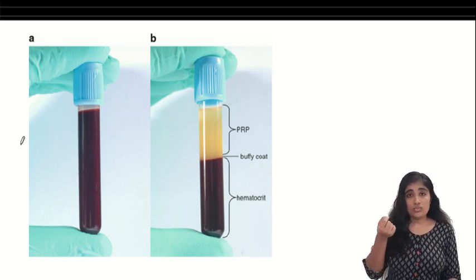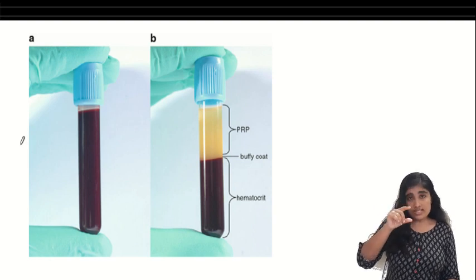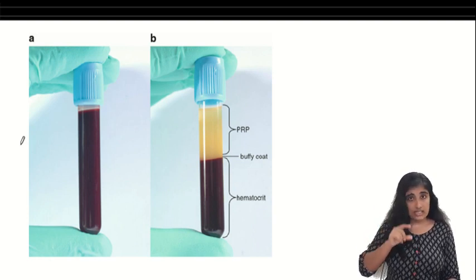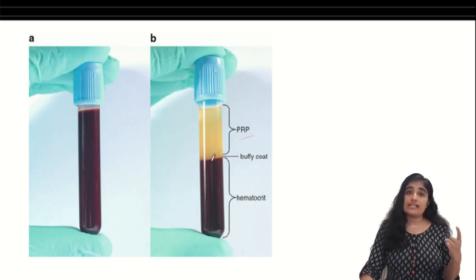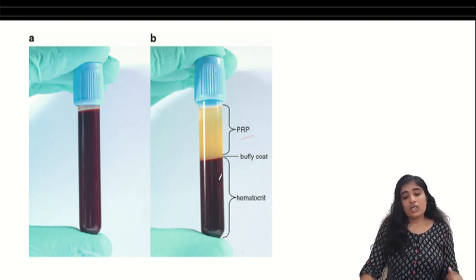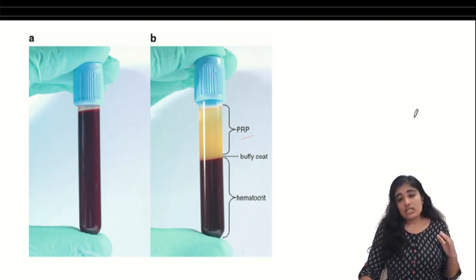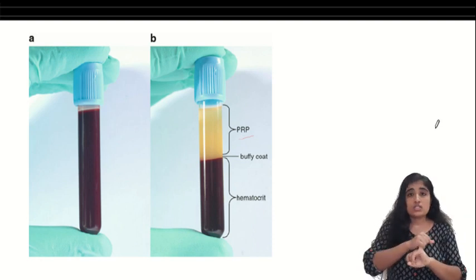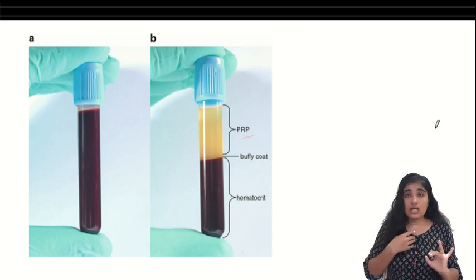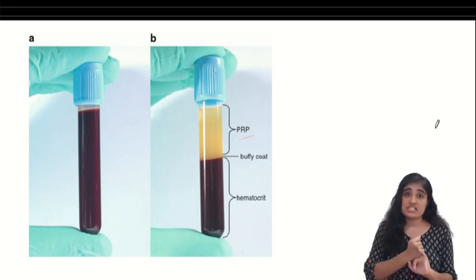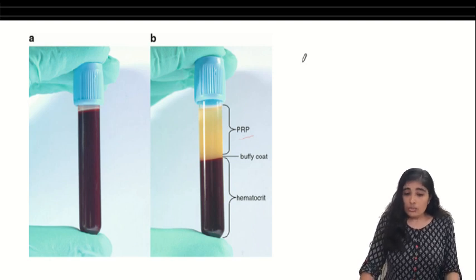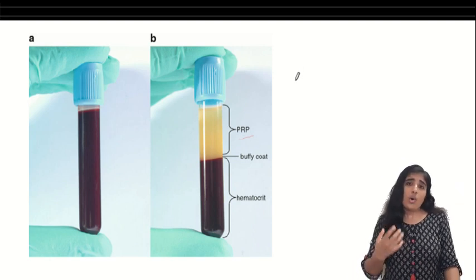After centrifugation, we find that the components of the blood settle down according to their density gradient. On the top there will be the plasma, and next there will be the buffy coat. The buffy coat consists of platelets and WBCs, and below there will be the RBCs. So we see that the blood consists of plasma and formed elements. Now what are the formed elements? RBCs, WBCs and platelets.